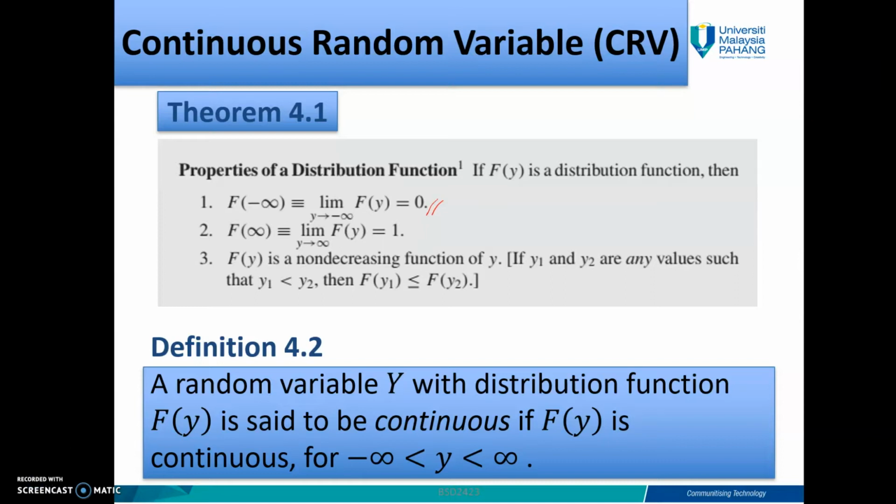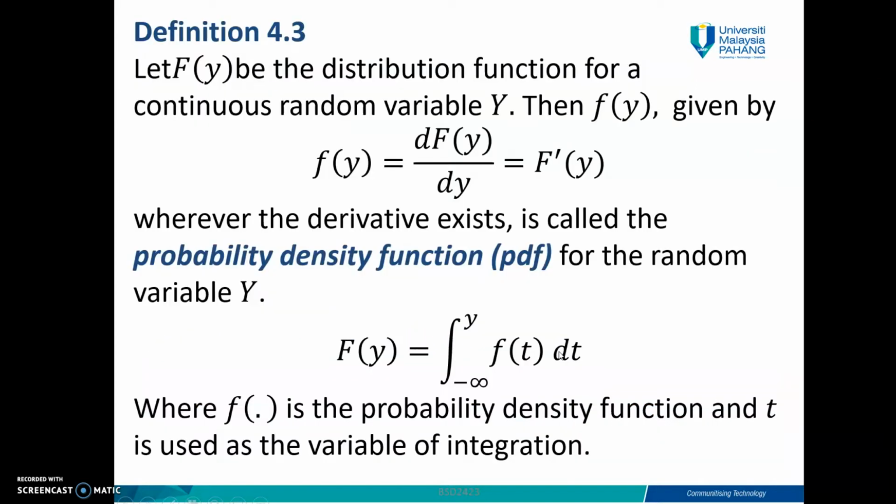Definition 4.2 is quite similar to 4.1, but here you must look: a random variable y with distribution function Fy is said to be continuous if Fy is continuous, whereas your y is between negative infinity and infinity.